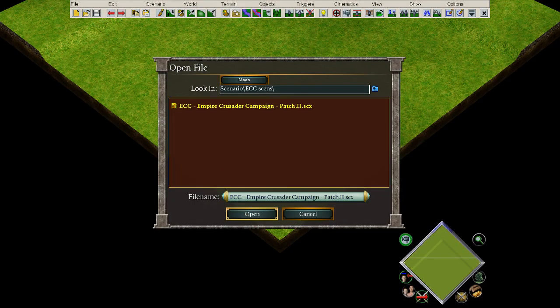Now, another thing you can do, I'm not sure that it works. I always play scenarios this way by test playing, but another thing you can do is if you just put the scenario in your root scenarios folder instead of in a subfolder, you can just use load scenario from the main menu, and you can play the scenario that way. But I always play scenarios just by test playing, because I like being able to see how the designer made his scenario, what triggers he used, and what the scenario looks like in the editor. I always think that's half the fun for me as a modder.